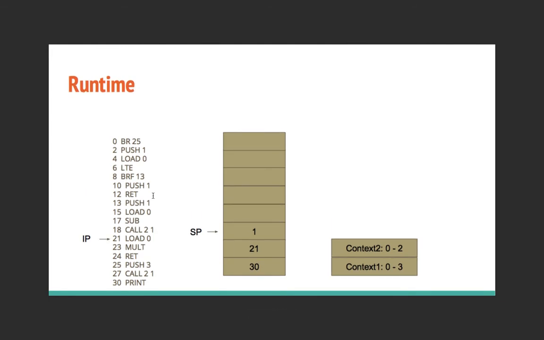And boom, recursion. So basically what it does is it takes out the top value of the stack, which we want to return, and then it takes out the next value, which would be the return instruction. And we come back to the return address, which is 21 here. So now we do the actual multiplication. 2 into 1 is just 2. And then we return out of this context 2. And the return value is 2. And we multiply that with the current value in the context, which is 3. And we're back to the calling context, which we now have to print. And there you have it. That's the runtime.